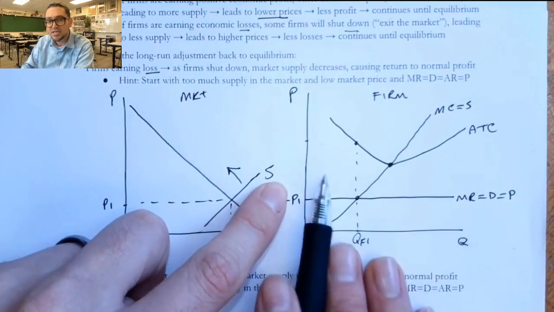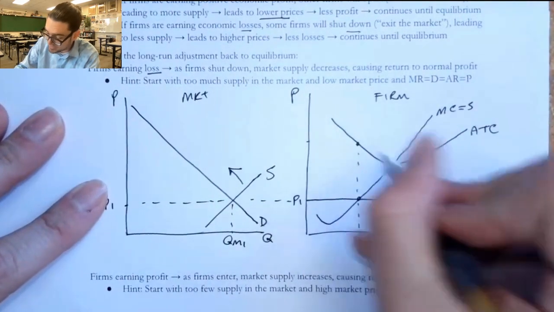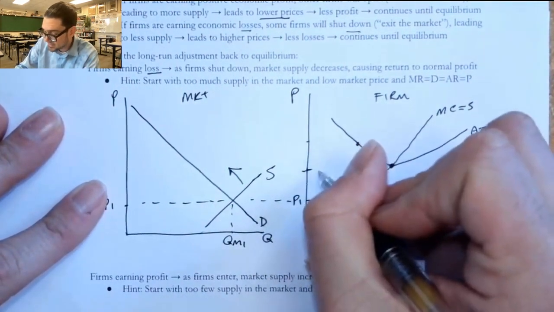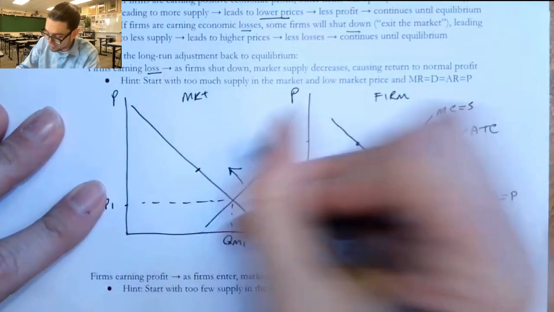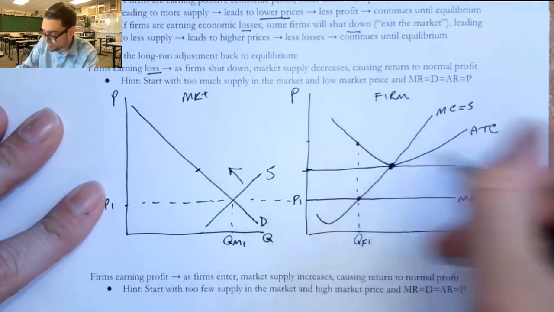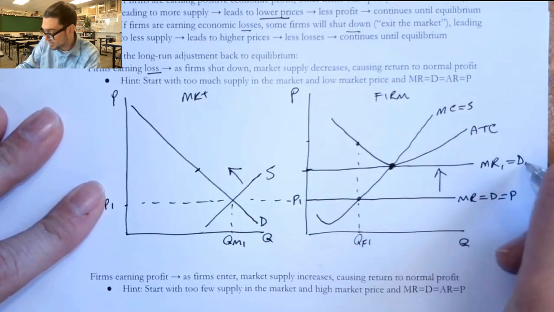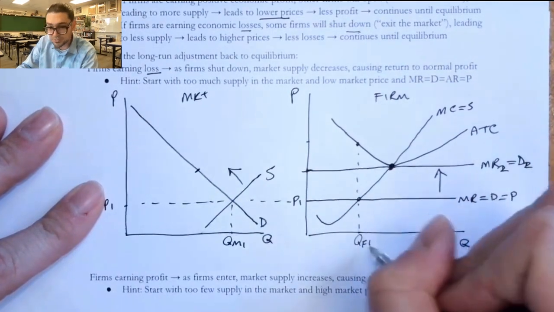These losses will get smaller and smaller until, and I'm going to work backwards again, they re-equilibrate back up to where MR, or D, would originally be. And I'm going to put 2 here, because I used 1 right there.